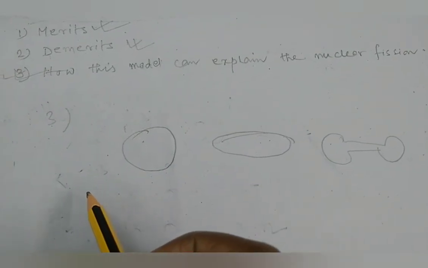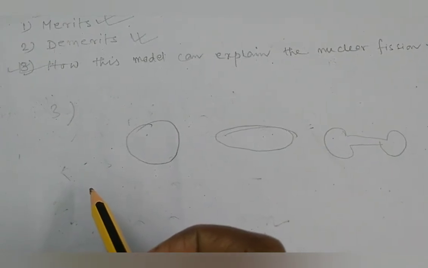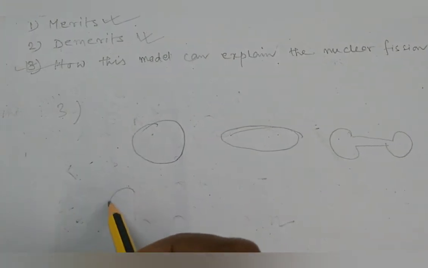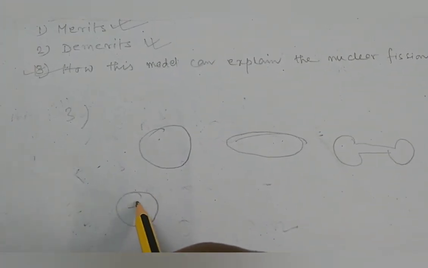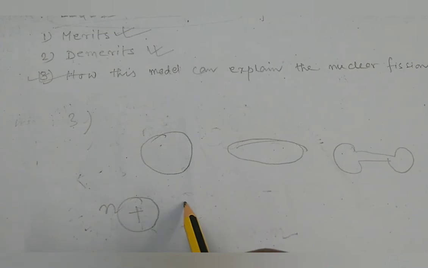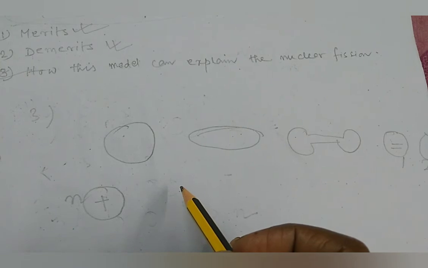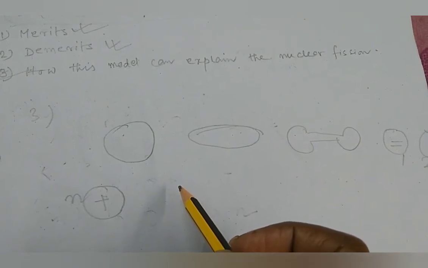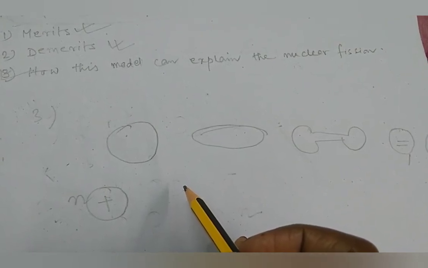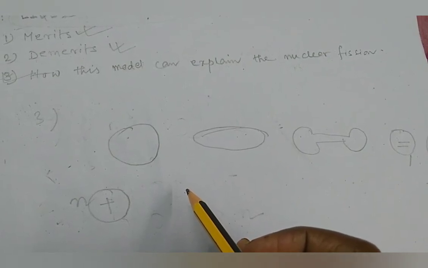The analogy may be extended to a nucleus, which behaves like a liquid drop. When a nucleus absorbs a neutron, it forms a compound nucleus which is highly energetic. The extra energy possessed by it comes mostly from the binding energy of the neutron absorbed by the nucleus.